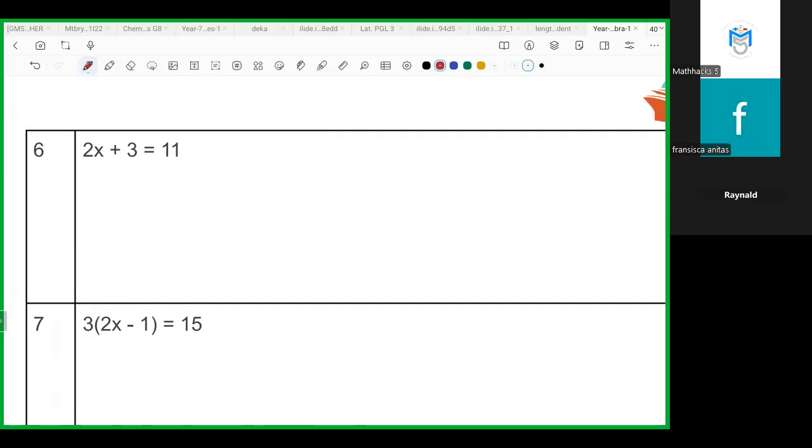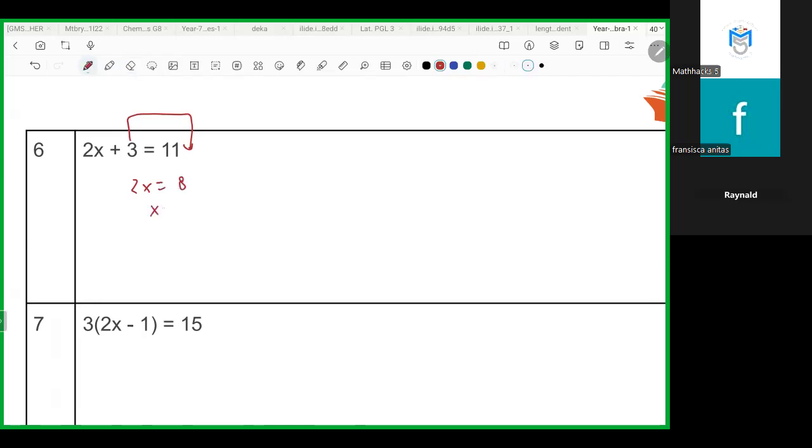Just say, miss. What's the first thing that we have to do? Move it. Minus it. Okay. So 2 of x is what's the number? 11 minus 3 is 8.